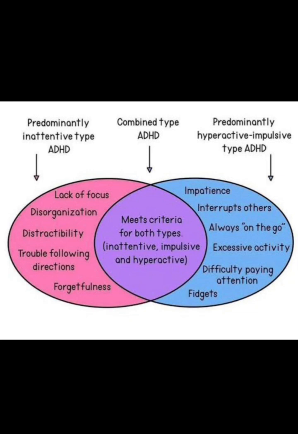For example, if a teacher asks anything, the child keeps on raising the hand, he is not able to wait for his turn. Interrupts others, disturbs others, always on the go, excessive activity, difficulty paying attention, and fidgeting. If there is a combined type, there will be both inattentive and impulsive or hyperactivity symptoms.